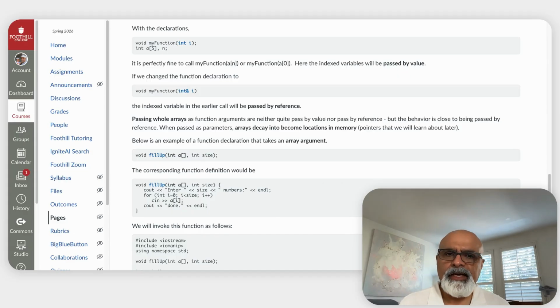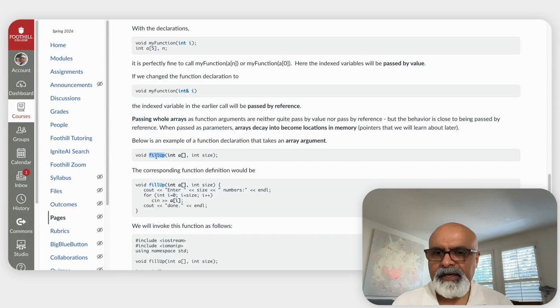When you pass whole arrays, the arrays decay into locations in memory where the array begins, or a pointer to the location in memory where the array begins. We'll talk more about pointers in a later lesson. So we lose any sense of the size of the array because all we have now is a pointer into memory.